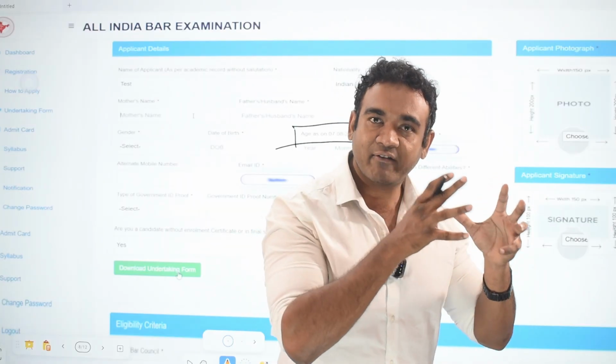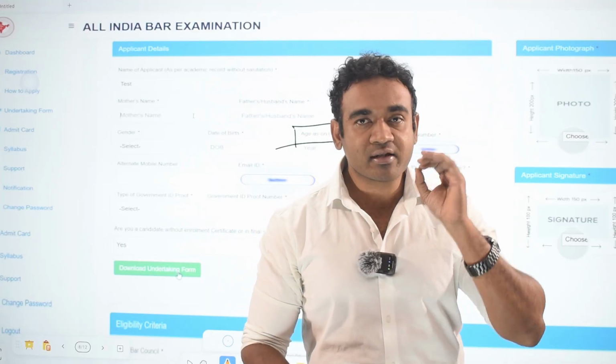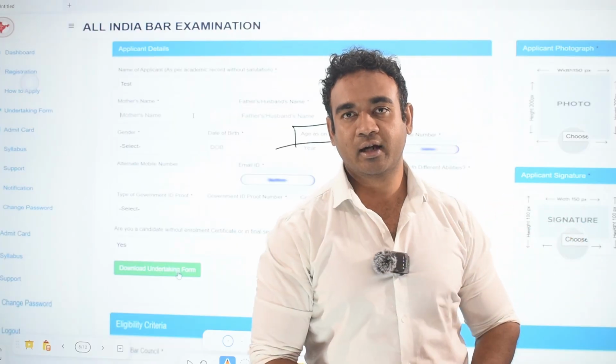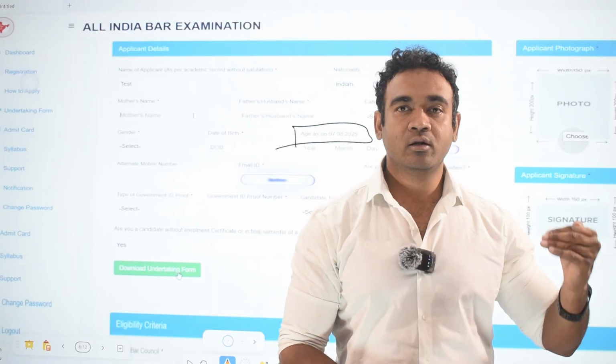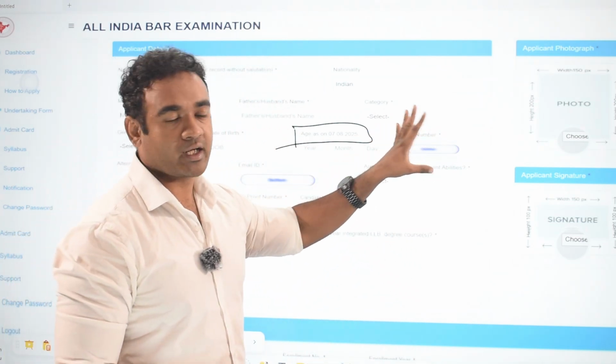Not as of the day when you are applying. మీరు అప్లై చేసే డేట్ కి ఏజ్ కాదండి. There is a specific date that is given to which you are supposed to calculate. దాన్ని క్యాల్కులేట్ చేసి if you are say 30 years, 40 years, months and days, you're supposed to enter it there.